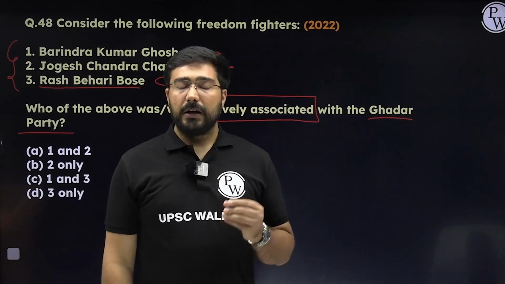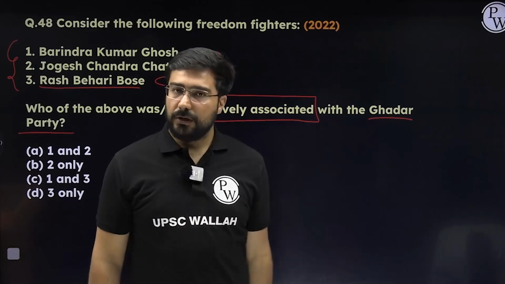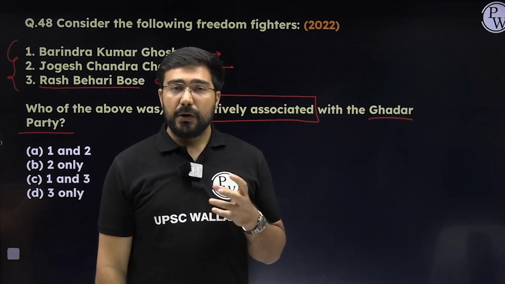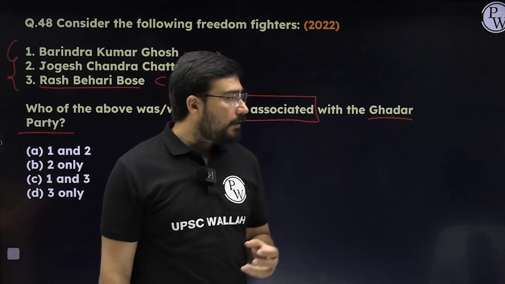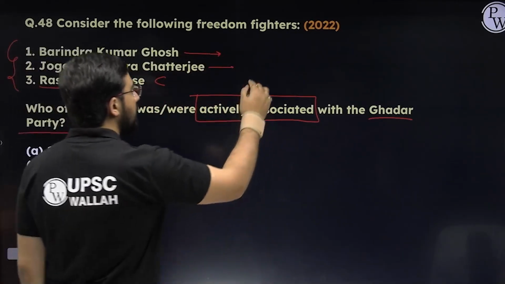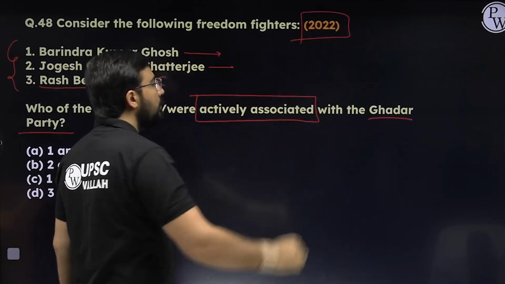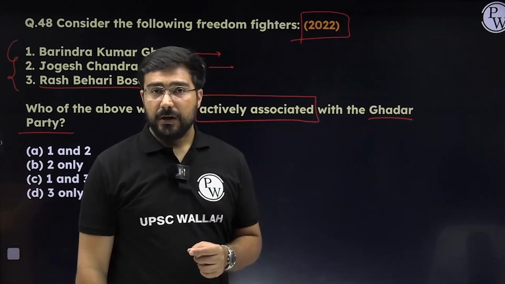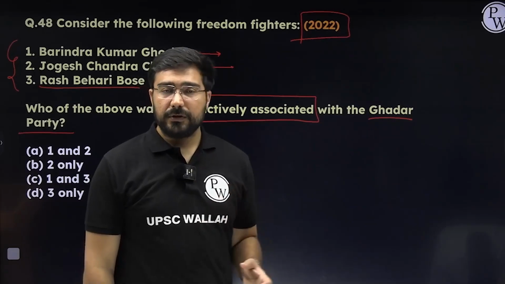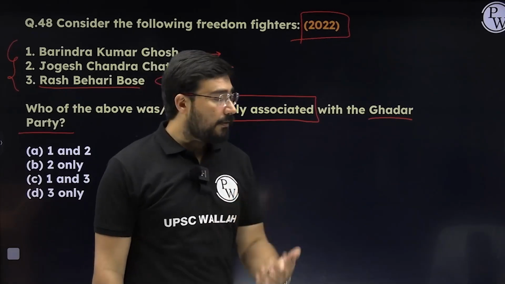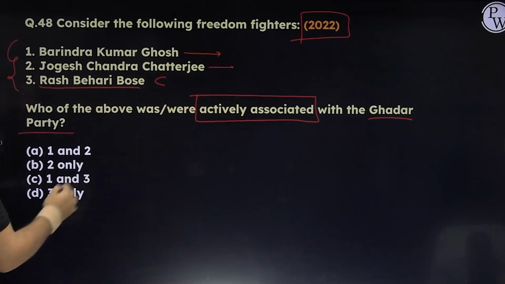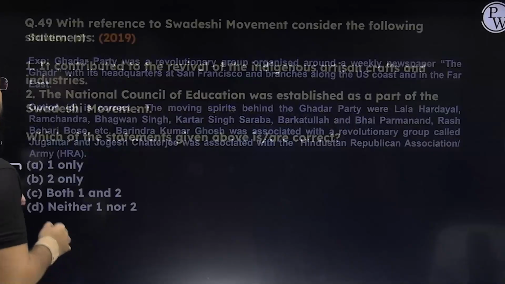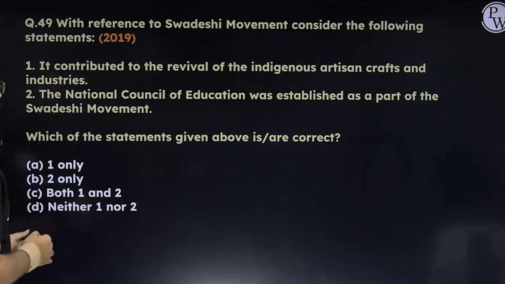These are the kind of questions which are purely factual. You cannot do these questions without remembering the facts. Please try to remember the names in your final revision. This question is a latest trend specific question from 2022. It is my humble request that you please do this carefully. Remember the names of these revolutionaries. Such questions can come this year also. The answer in this case is going to be D, 3 only. So please remember the names.